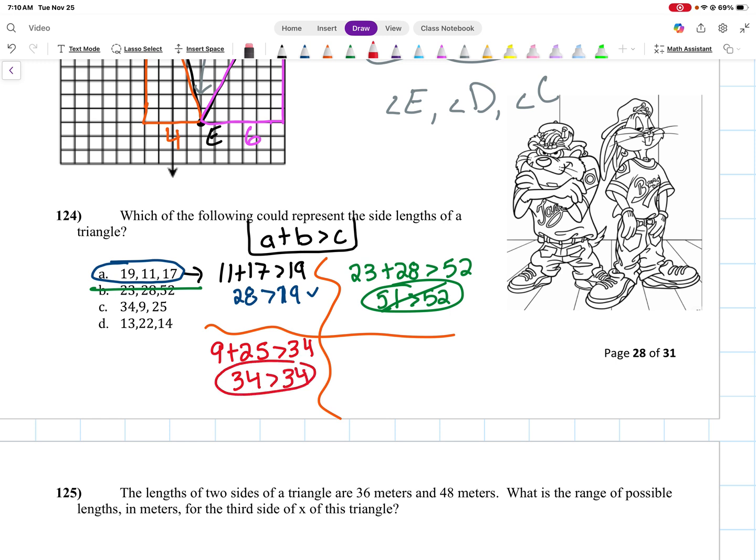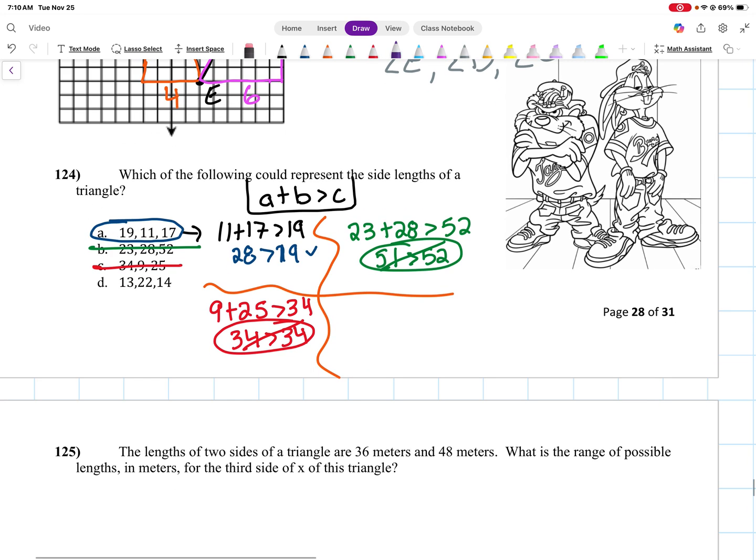Once again, no, that's not true. That's wrong. And for that last one, I'm going to do 13 plus 14 needs to be greater than 22. 13 plus 14 is 27. Is 27 greater than 22? Check, that's correct. So A and D are the only two that could at least represent a triangle in this phase, right? B and C, those side lengths will not make a triangle.